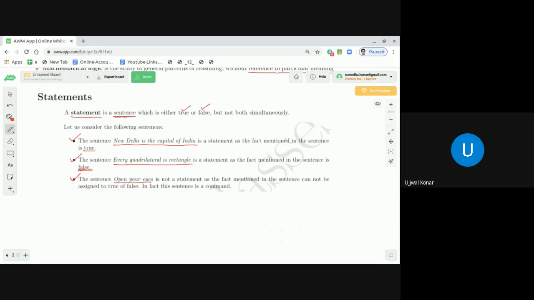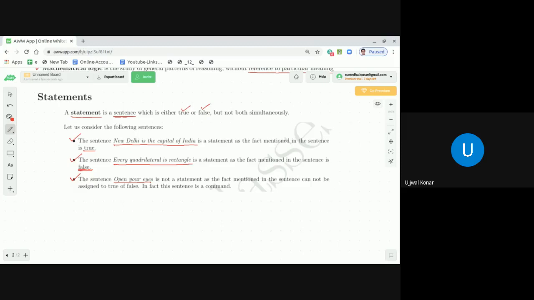If the fact of the sentence can't give you a proper conclusion of whether it is true or false, like "open your eyes," that is a sentence, but it doesn't qualify as a statement. Whereas New Delhi is the capital of India, that sentence qualifies as a statement. Why? Because the fact mentioned in that sentence is a true one.